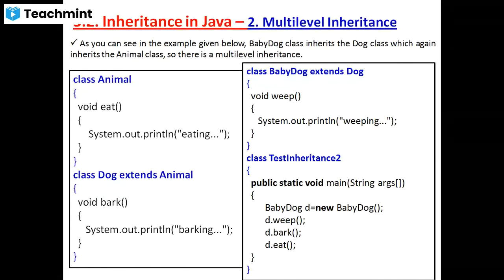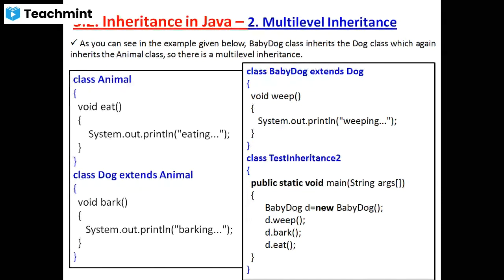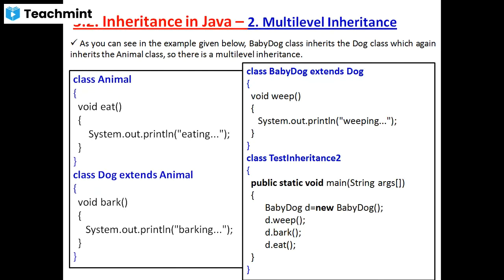Understood? Inside the child class there is one method, named weep. Inside the method there is one message: weeping. Now listen carefully.